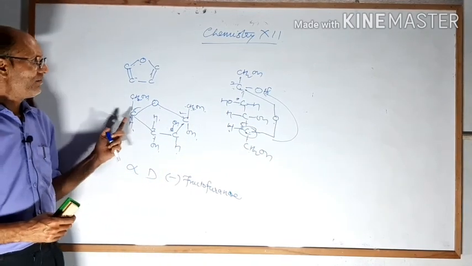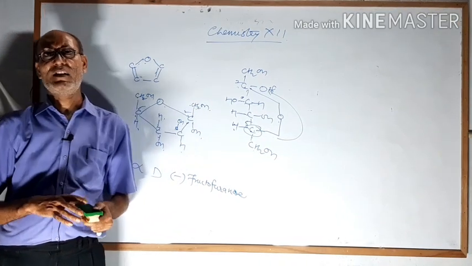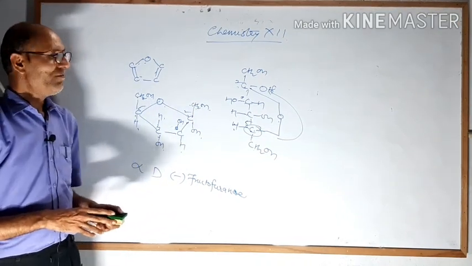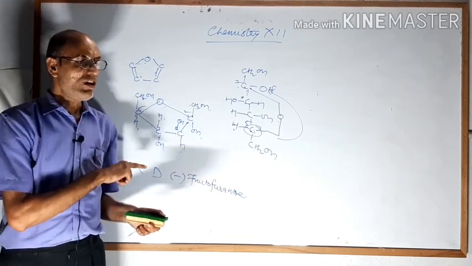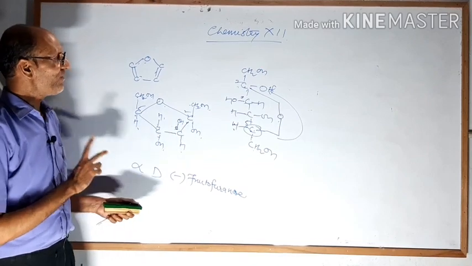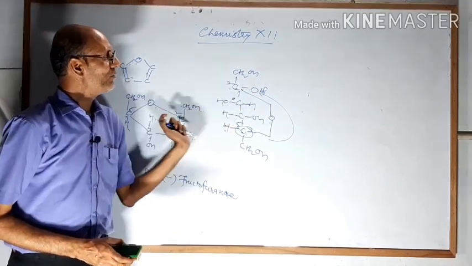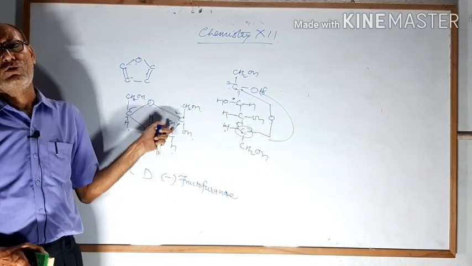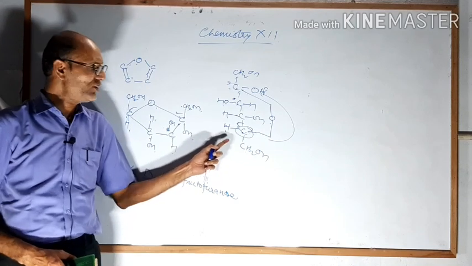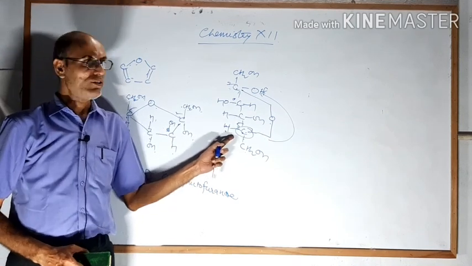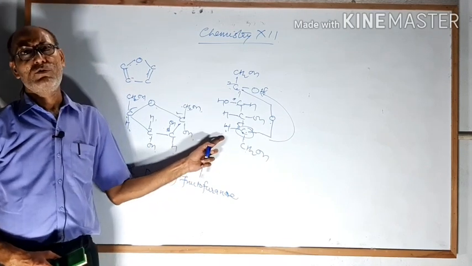Dear students, what is the difference between glucose and fructose? As we have studied, glucose can convert Fehling solution into a red precipitate. When glucose reacts with Fehling solution, it forms a red precipitate because it contains an aldehyde group. In the case of fructose, you are not seeing any aldehyde group here. Here you are seeing an OH group and a ketone group. So fructose does not give the Fehling test, and on addition of Fehling solution to fructose, it will not form a red precipitate. So this is one difference between glucose and fructose.